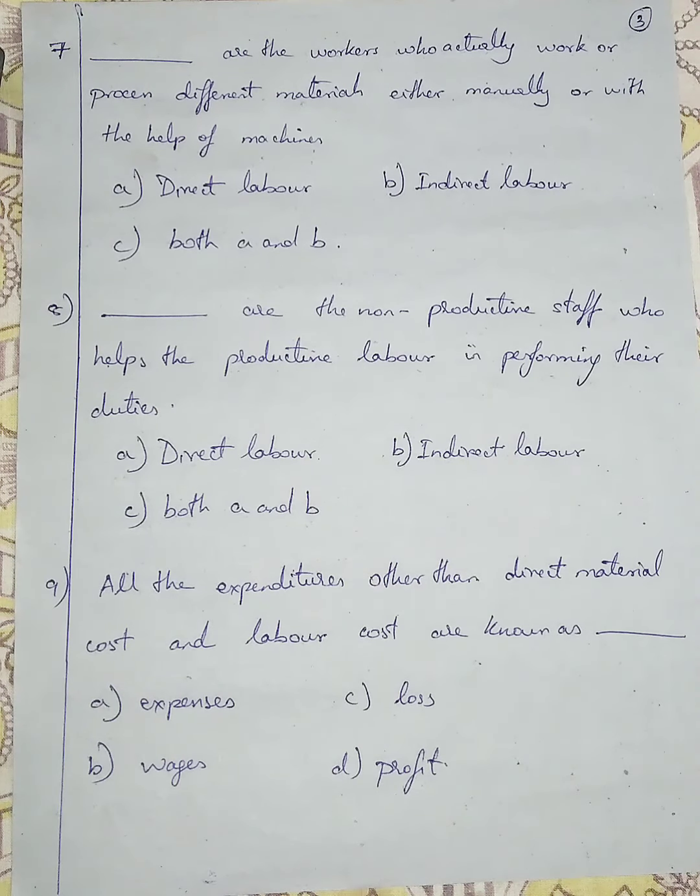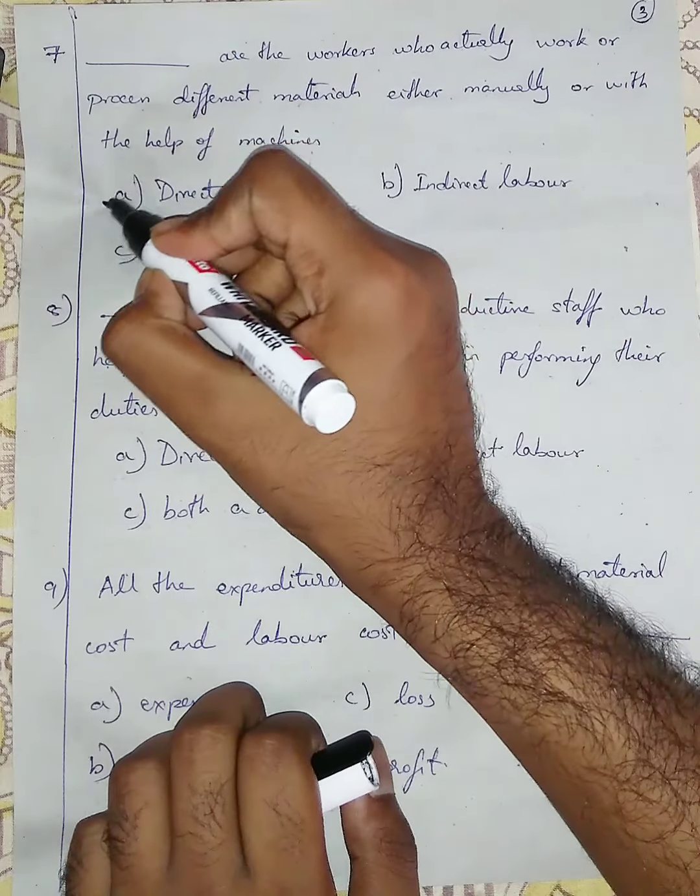Unloading and loading with the help of conveyors, does that come under direct labor or indirect labor? That all comes under direct labor. So I'm going with option A, direct labor, because they are working directly.